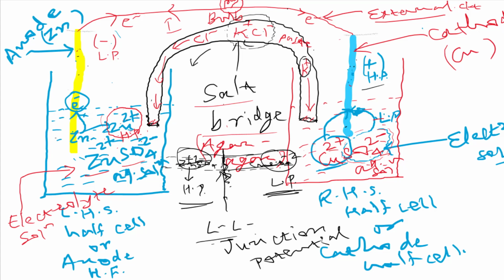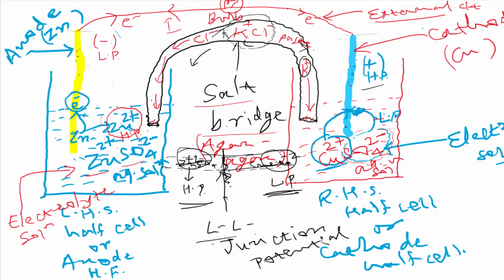Okay, so what is the resultant direction here? Both are supporting or opposing in case of electric current? Both are supporting. So due to Cl minus, electric current flows in this direction, and due to K plus it is also in this direction. So what is the net direction here? From anode to cathode. You got it?